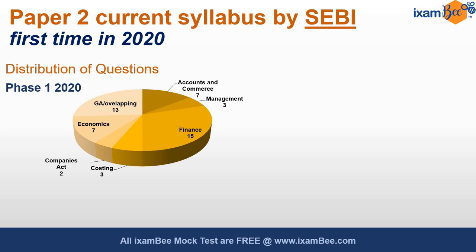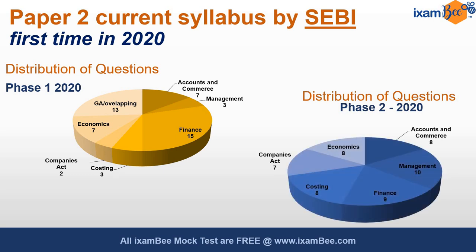There were very few questions from companies act and costing and management, while the exam was very heavy on the finance and the financial awareness aspect per se. However, in phase 2, the distribution of questions across the syllabus and the subjects given was much more streamlined, with almost equal weightage coming from all of the subjects.